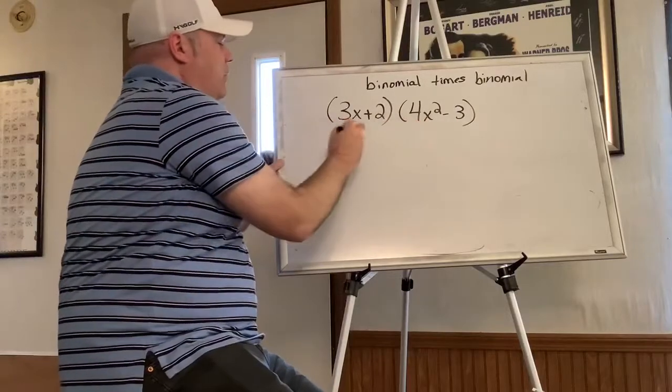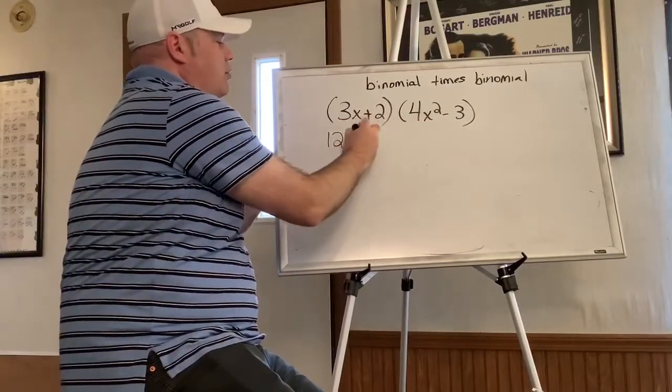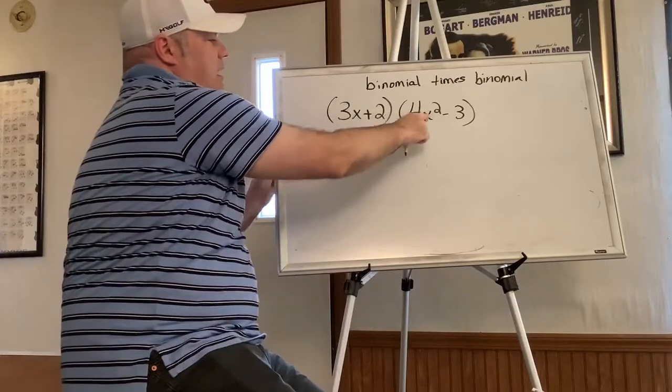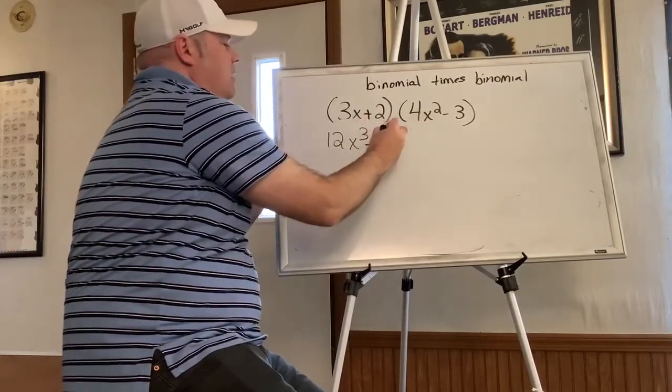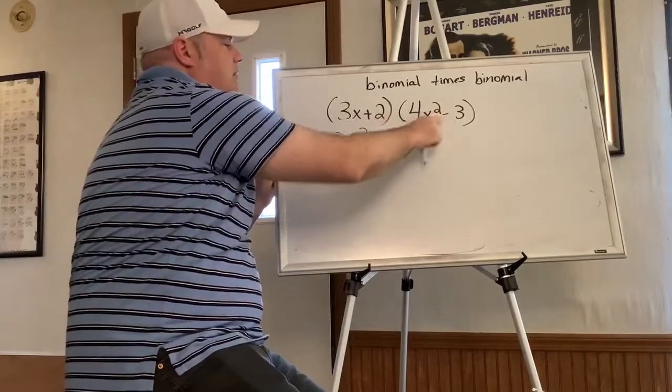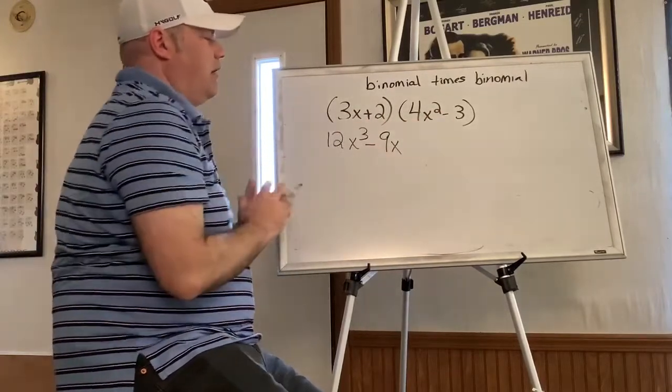So 3x times 4x squared is 12x cubed. Okay, 3 times 4, x times x squared is x cubed. And then 3x times negative 3 is negative 9x. 3 times negative 3 is negative 9. X is still there.